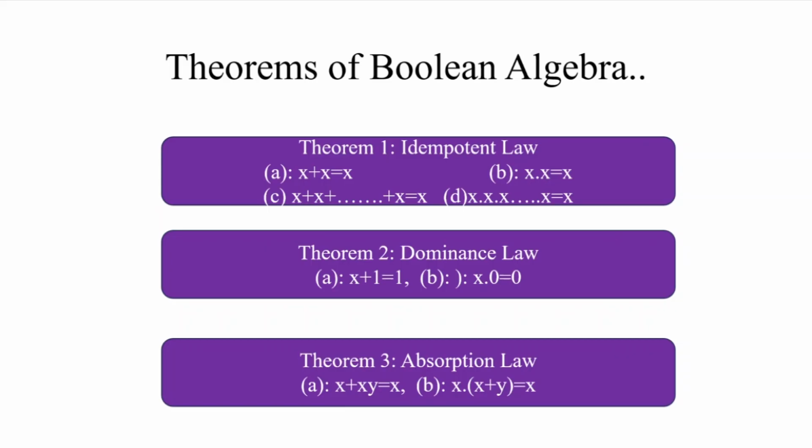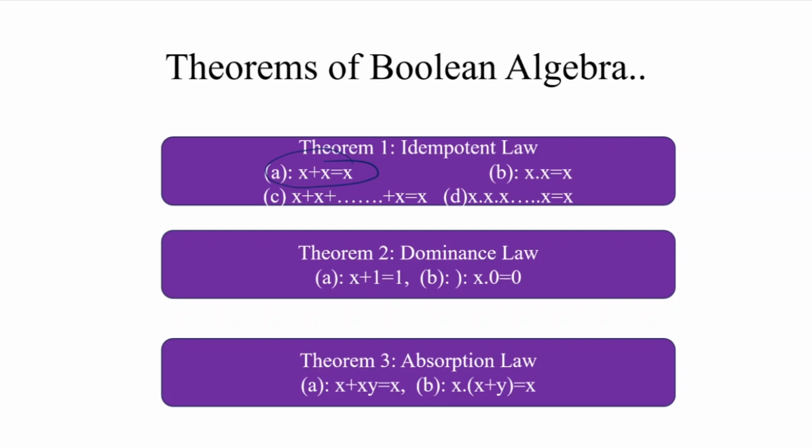Like here, this is the first theorem. There are two versions: the first is the plus version and the other one is the AND version. That is, x plus x is equal to x. We prove the left hand side, and once we have proved that, we apply the principle of duality in portion A and obtain portion B, meaning x dot x, because this is nothing but the principle of duality of the expression given in A.